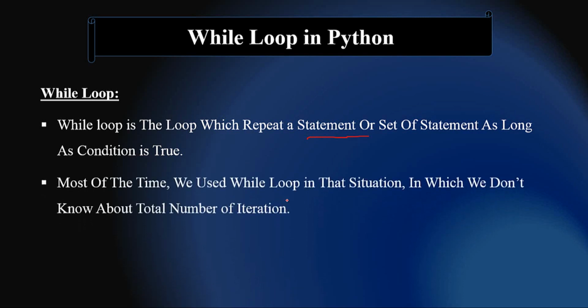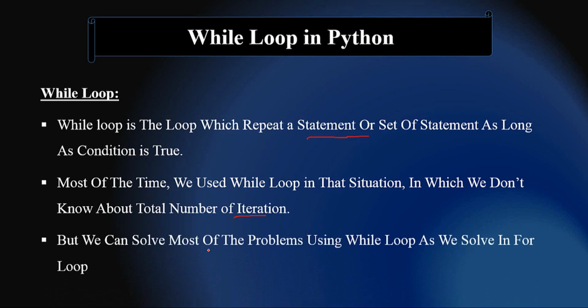Most of the time we use a while loop in situations in which we don't know the total number of iterations. So the difference between a while loop and a for loop is that we use a for loop when we know the total number of iterations, but in a while loop we don't know the total number of iterations. But we can solve most problems using a while loop as we solve them with a for loop.